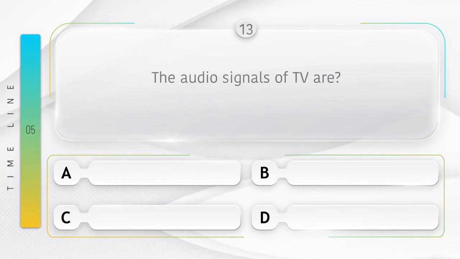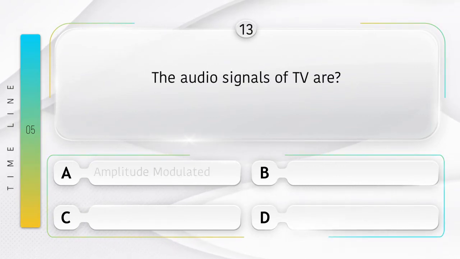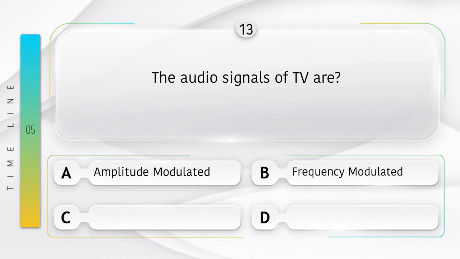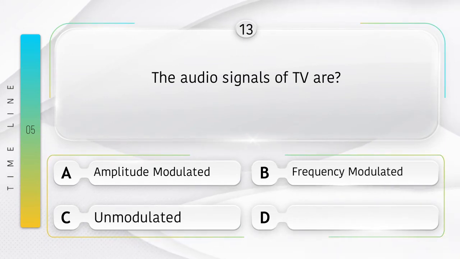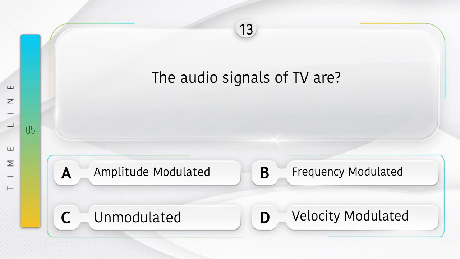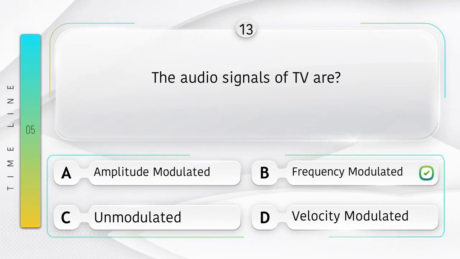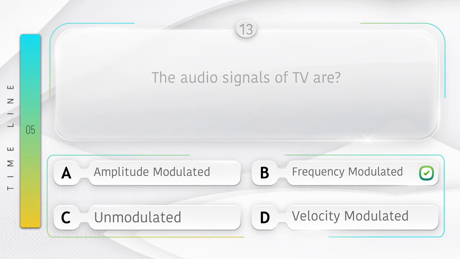The audio signals of TV are? Option is A. Amplitude modulated, B. Frequency modulated, C. Unmodulated, D. Velocity modulated. Answer is option B. Frequency modulated.